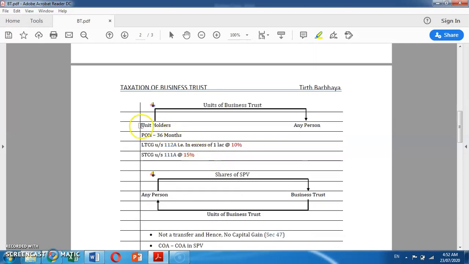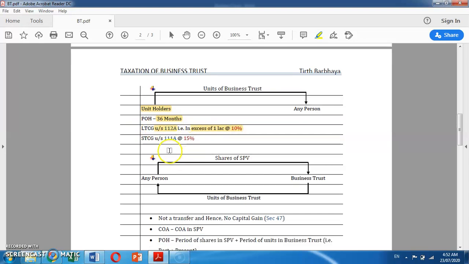Moving further, when any unit holder transfers any unit of business trust to any other person, it would be treated as a long-term capital asset if it is held for more than 36 months, and it would be taxable at the rate of LTCG under section 112A in excess of 1 lakh at the rate of 10%.